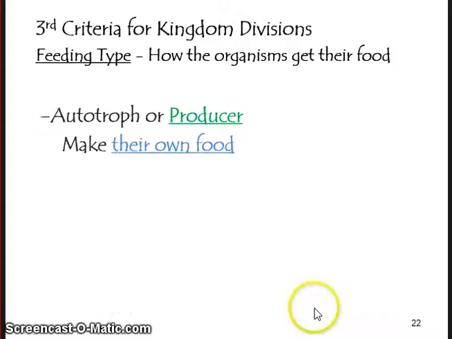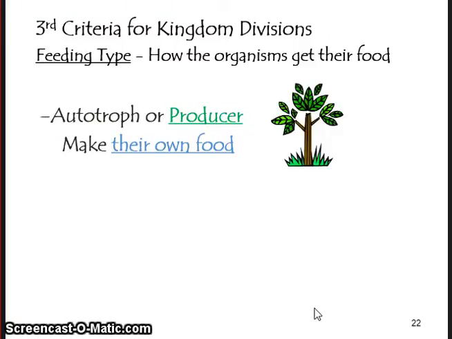Thank you. The third criteria for kingdom division is the feeding type. How do the organisms get their food? Well, if the organism is an autotroph or a producer, they make their own food. Examples would be plants, trees, grass, things of that nature.